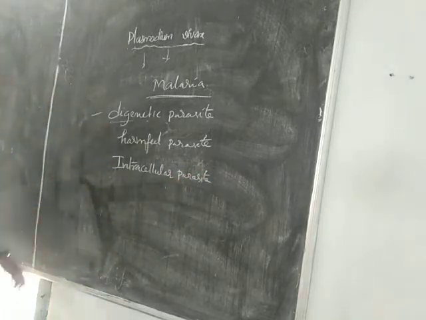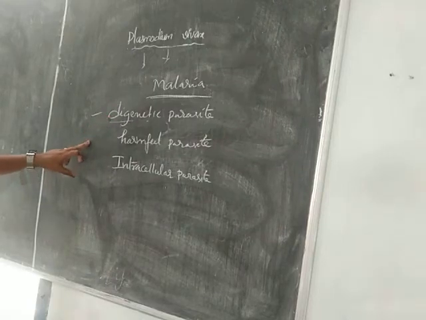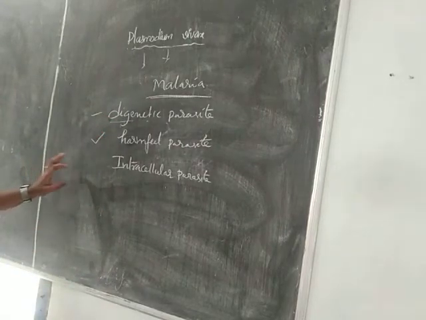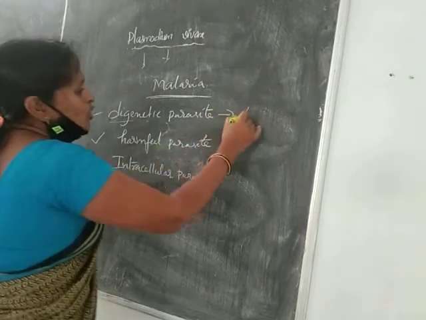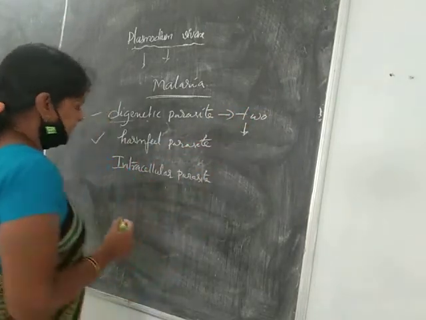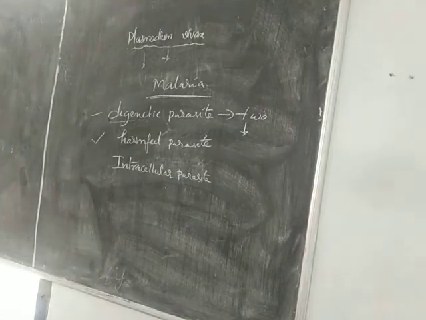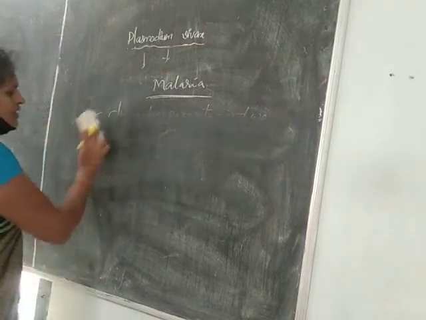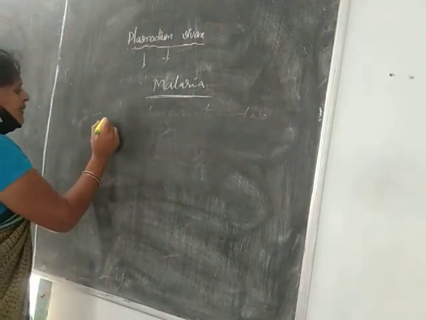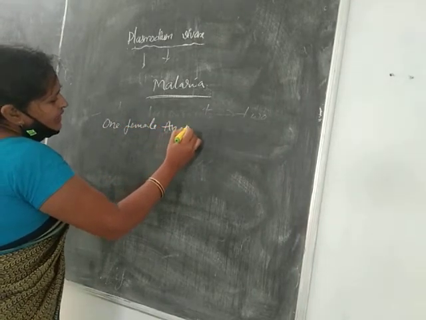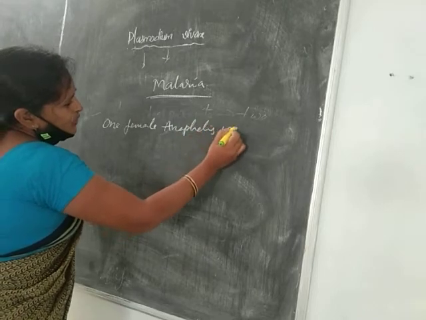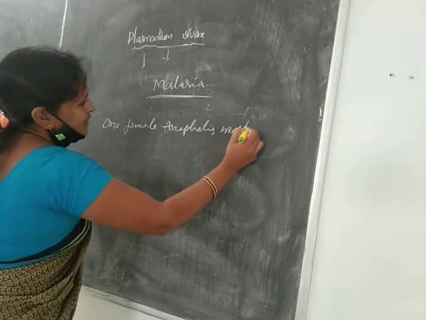Okay, so first, this is a digenetic parasite; second, this is a very harmful parasite; and third, an intracellular parasite. It completes its life cycle in 2 hosts. One is the female Anopheles mosquito.